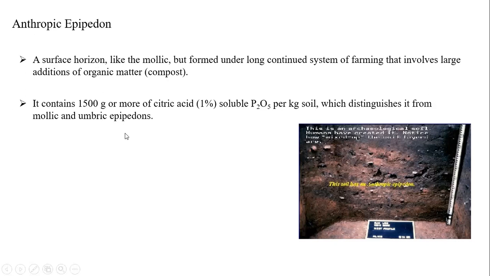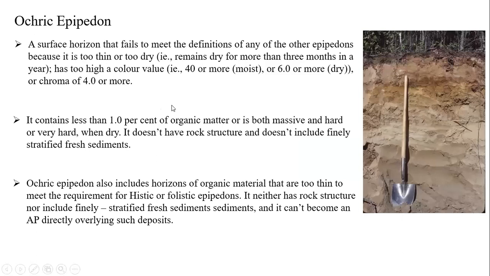We'll see next. Ochric is one type of epipedon, a surface horizon that fails to meet the definition of any other epipedons because it is too thin or too dry. It remains dry for more than 3 months in a year and has too high a color value, generally more than 6 in dry conditions, or chroma of 4 or more.